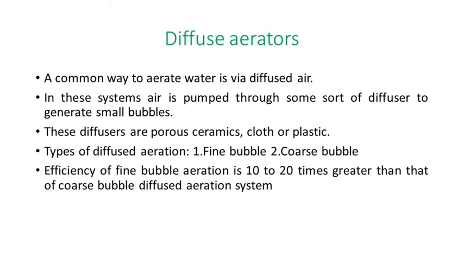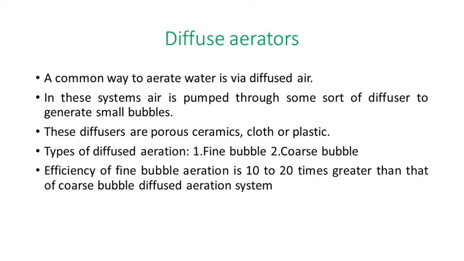Next one is a diffuse aerator. This method is mostly used for the aeration process in sewage treatment plants. In this process the diffuse aerator is fitted at the bottom of the tank, and compressed air is supplied through the bottom.